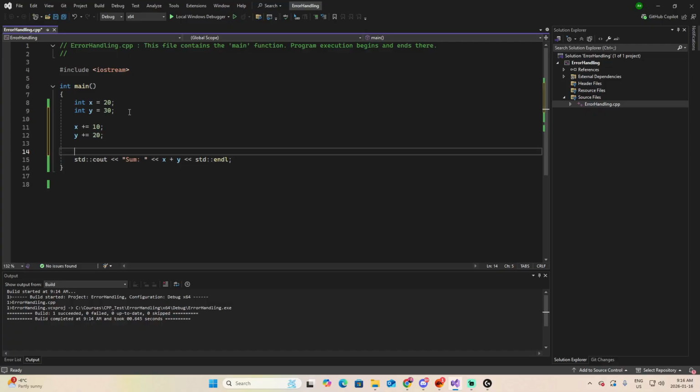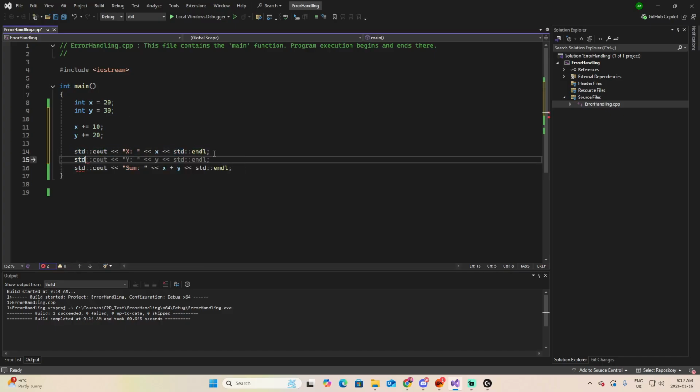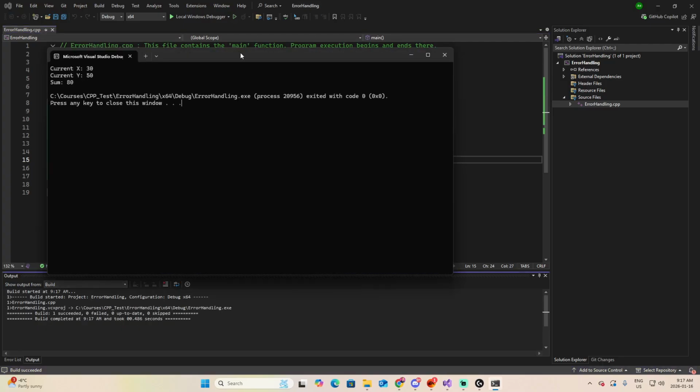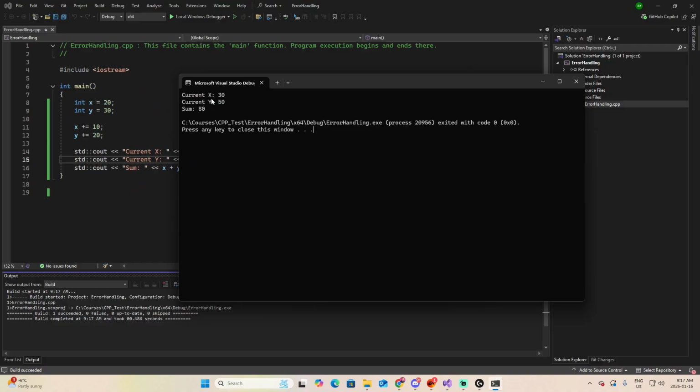In that case, I probably want to see the values of these variables at the moment that I'm running the program. So a good example of a print debug could be std::cout for x and std::cout for y. Let's say this is the current x and this is the current y. And if I run my program, then I can see what the current values of x and y are that will generate the result of 80 when I add them.